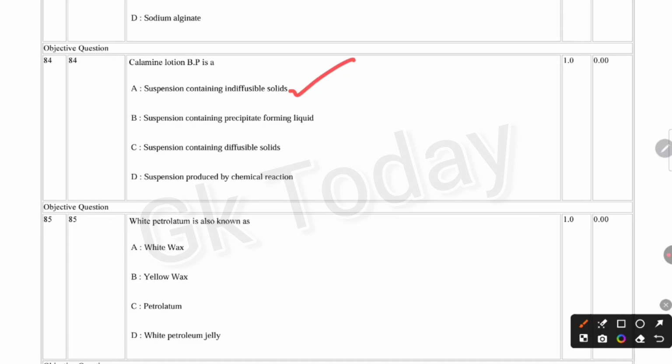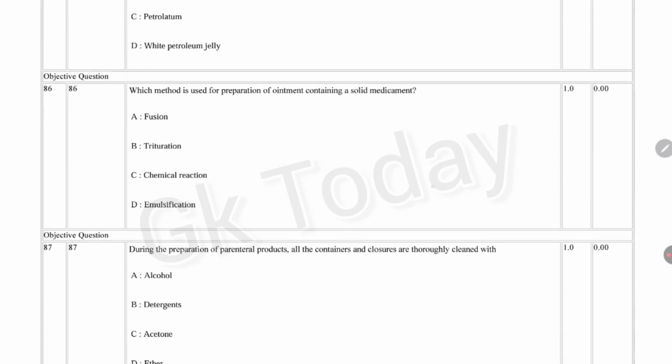Next question. White petrolatum is also known as white wax, yellow wax, petrolatum, white petroleum jelly. Correct answer is option D, white petroleum jelly. White petrolatum is also known as white petroleum jelly.